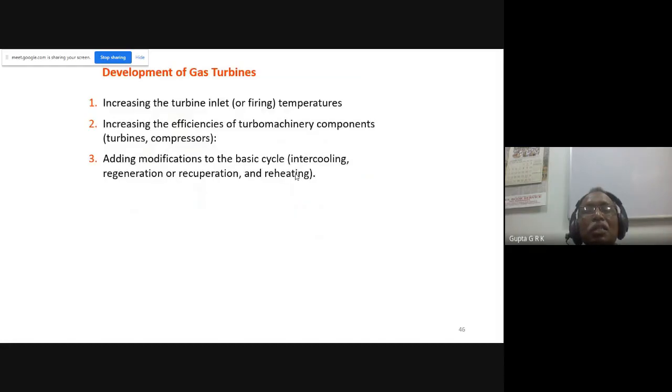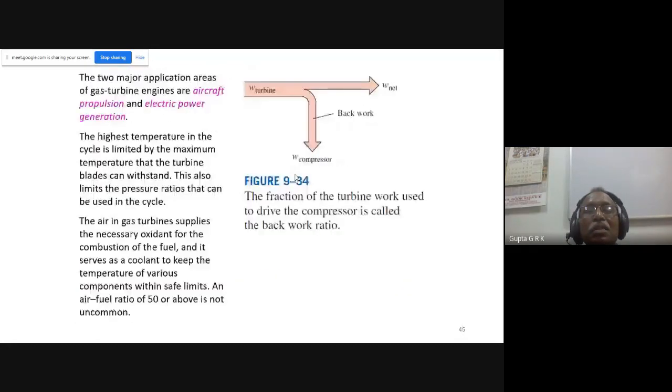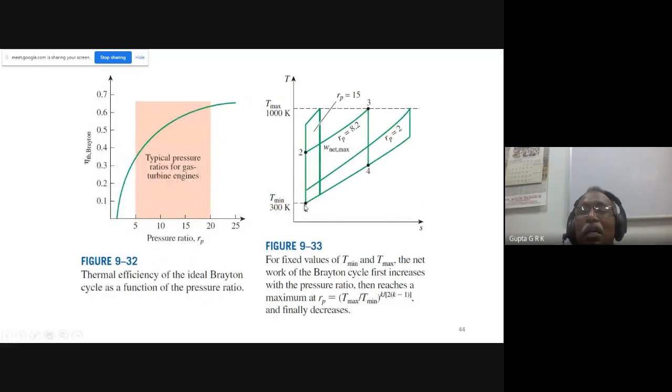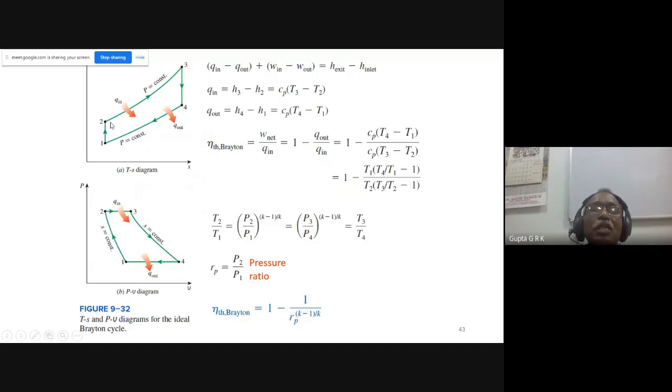If I see here, I think I don't have that figure here. So when I have large pressure ratio, the difference between compressor work and turbine work becomes reduced, and there is a limit at which I cannot have more pressure ratio. If this is the maximum pressure ratio, the work goes up and comes down. Why? Because this maximum temperature is limited. If I want to increase the work, I can increase this T3 to any extent, and I can increase the cycle area and have maximum work. But this T3 is limited by the material of the blade.